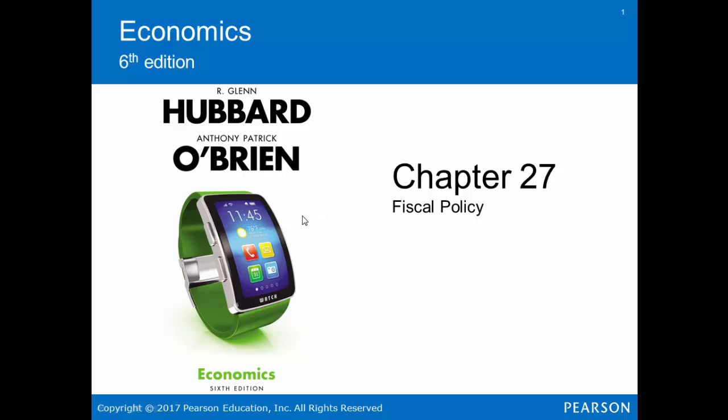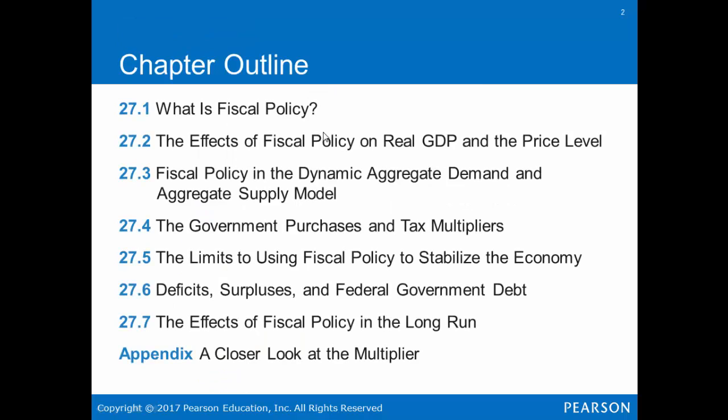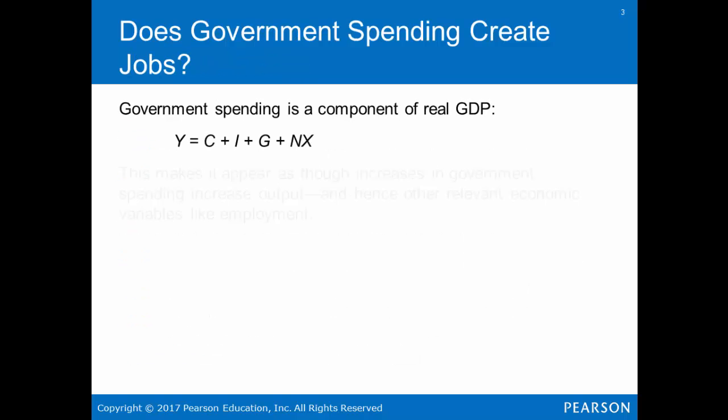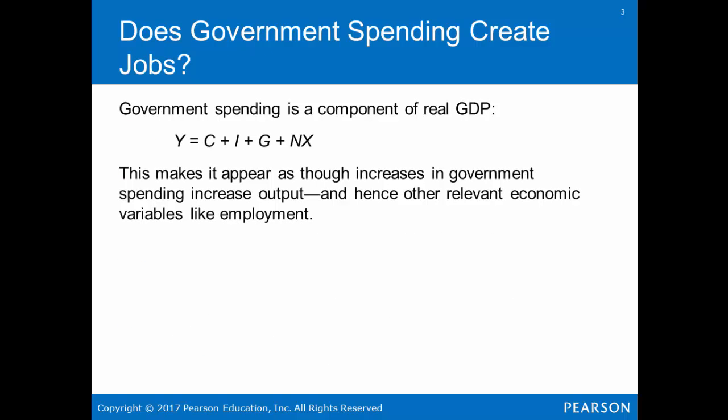This is chapter 27 in economics, fiscal policy. We're going to cover what is fiscal policy, the effects of fiscal policy on real GDP and price level, fiscal policy and the dynamic aggregate demand and aggregate supply model, the government purchases and tax multipliers, the limits to using fiscal policy to stabilize the economy, deficits, surpluses and federal government debt, and the effects of fiscal policy in the long run. So, does government spending create jobs?